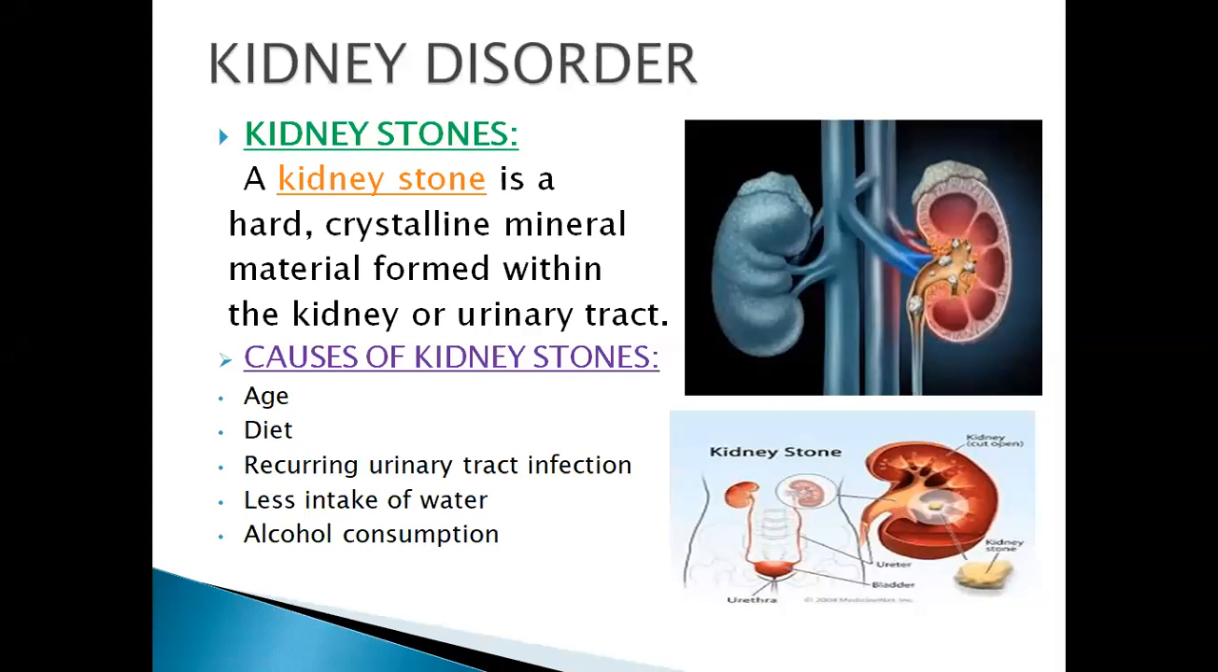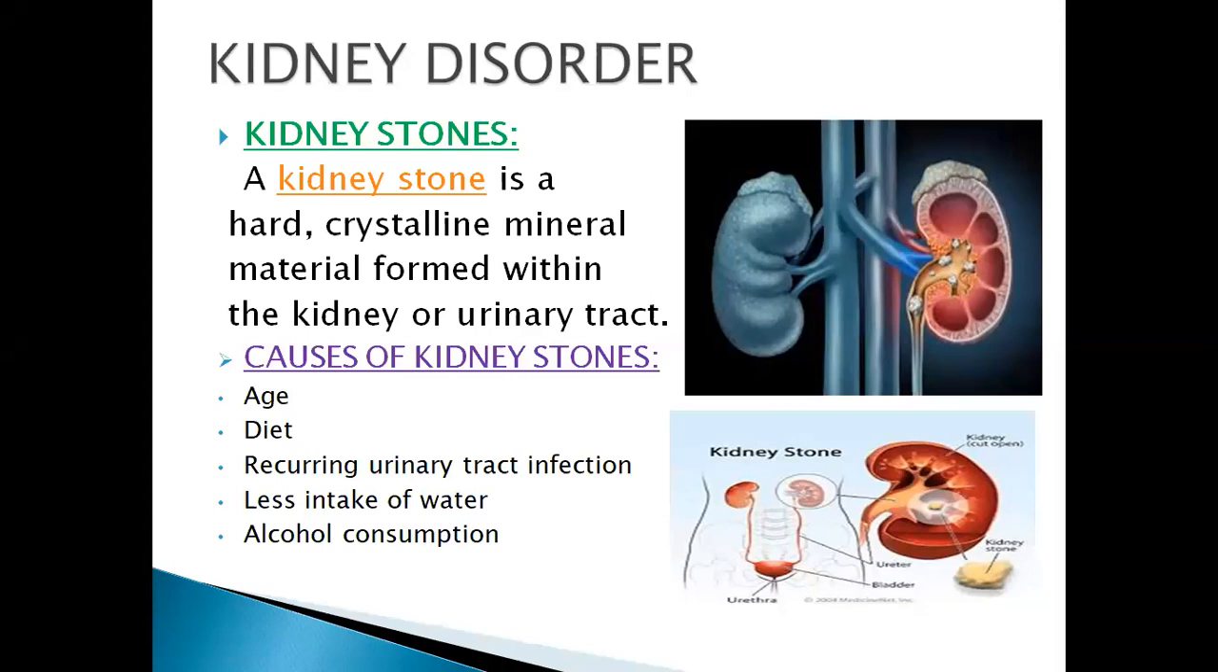In kidney disorder, we can say that our kidney is unable to perform its function. As you know, its function is to maintain homeostasis in your body by a system known as the urinary system.